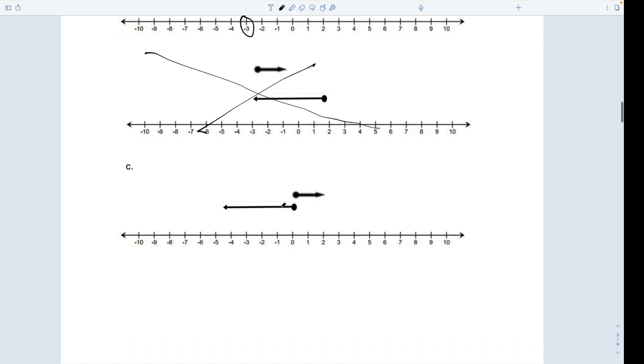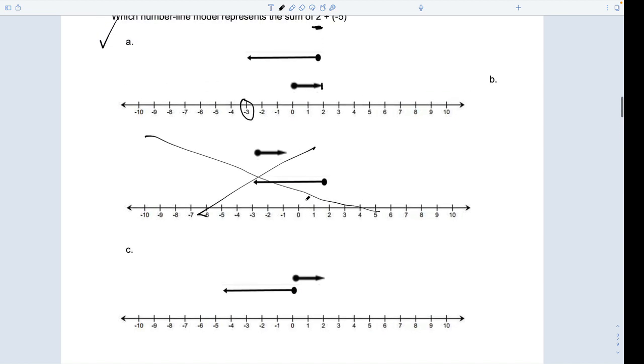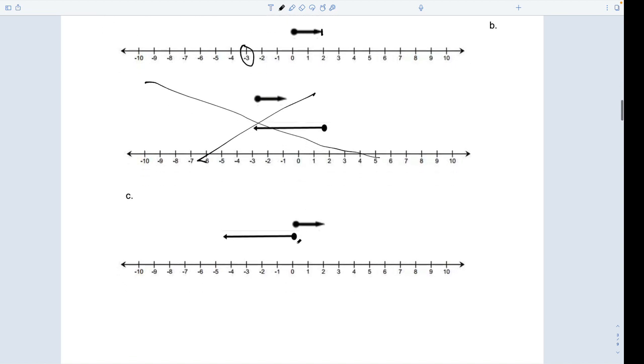For C, did they start at 0? Yeah. But why is this one wrong? Devlin: Because the small arrow should be at the end of the other one. They flipped the numbers on me? Or what'd they do? Oh, they need the arrow over here. This guy needs to be just over at that section. So they started both at 0. I can see how they could get confused by that. Cross it out. The answer has to be A.